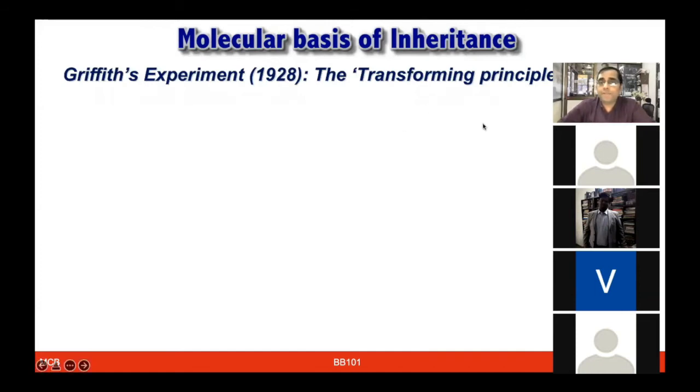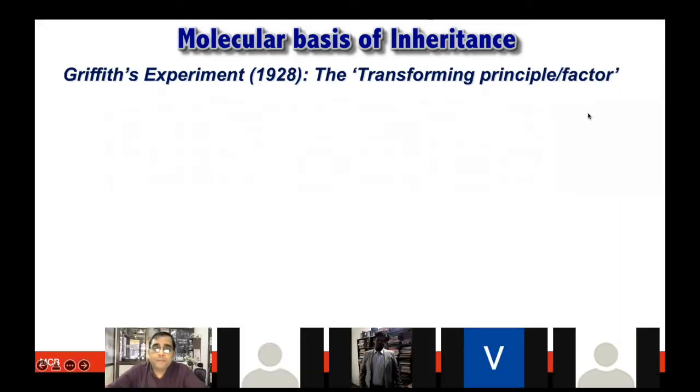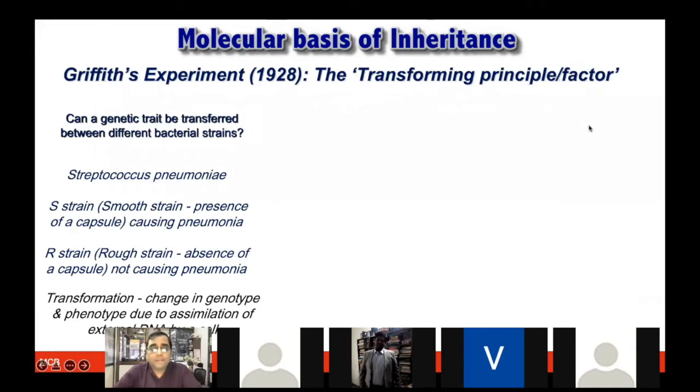So, continuing with some of the classical experiments on the molecular basis of inheritance. This was the classical experiment done by Griffith, where the idea was to test whether genetic traits could be transferred between different bacterial strains. For this, he took a bacterium known as Streptococcus pneumoniae, and chose two different strains, the S strain and the R strain.